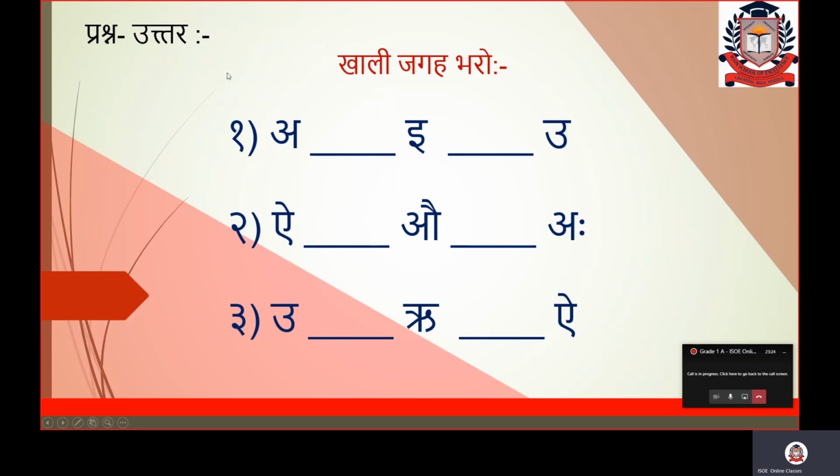After this, time to ask some questions. Khali jagah bharo. What is the meaning of khali jagah bharo? Fill in the blank. So my first question here is there is this line. Okay, here is written, first question is a blank e blank u. So who will tell me which varan will come after a? Yes, it is a. After a comes a. All of you will write a here. Fine. Then e is already here. And after e, which varan you will write?